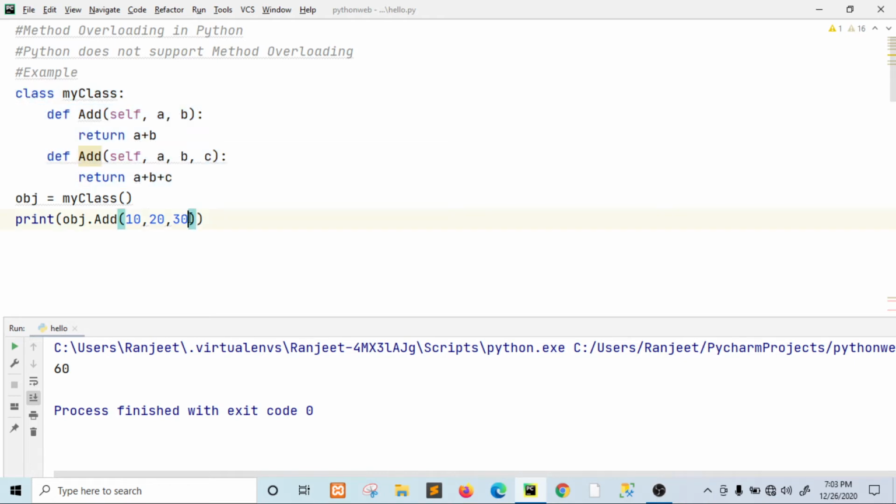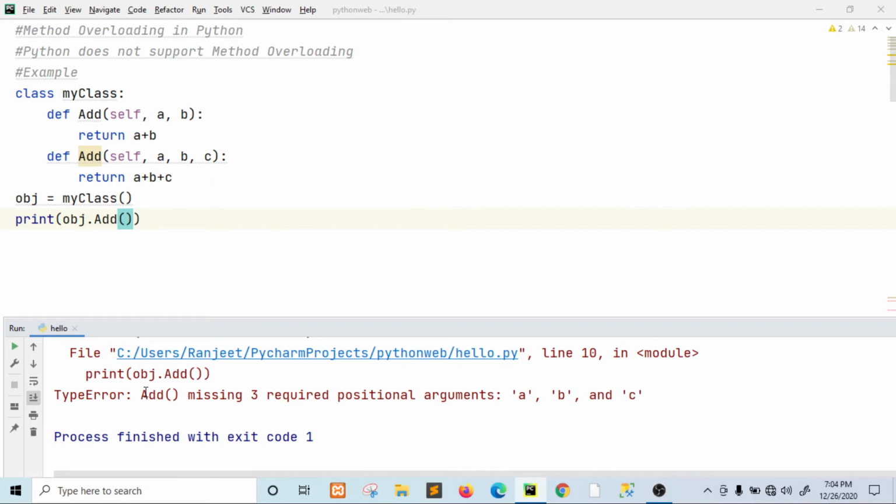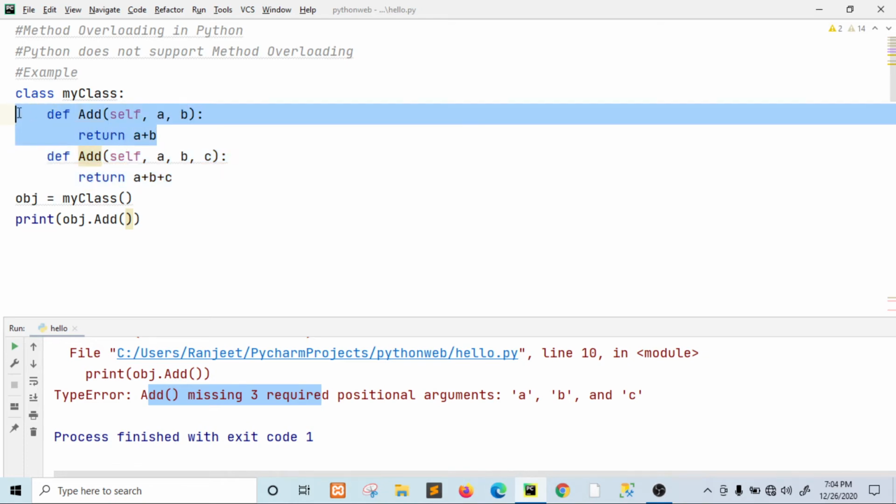If we do not provide any value here, now what will happen? Then there is an error, right? Because this method is executing, this method is not executing. That's why Python does not support method overloading, right?